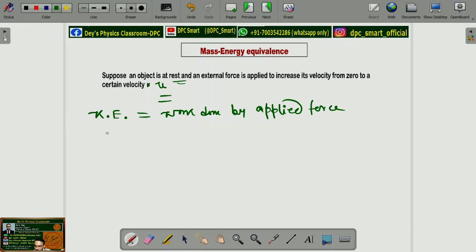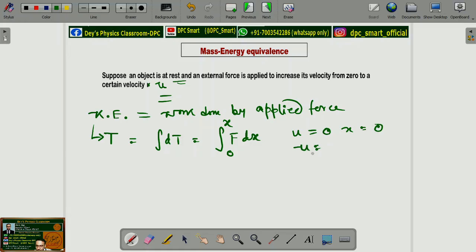So the kinetic energy, if we denote it as T, then dT equals the work done, that means F dx. The integration goes from 0 to x: when u was 0, x was 0, and u becomes the final velocity u when x equals x.